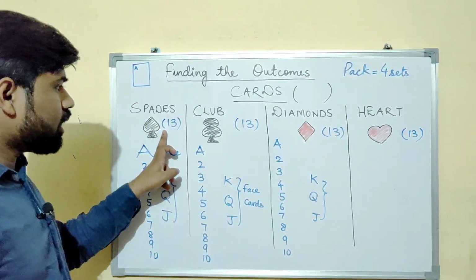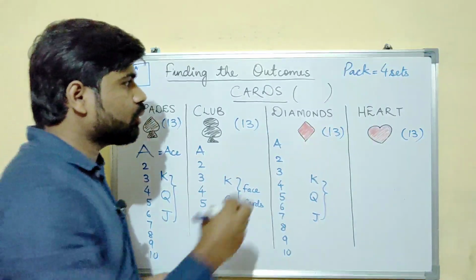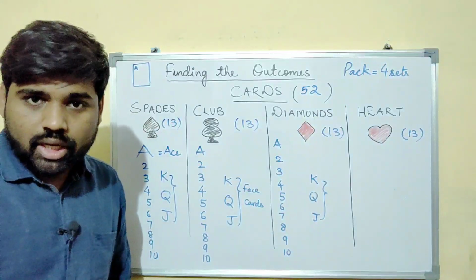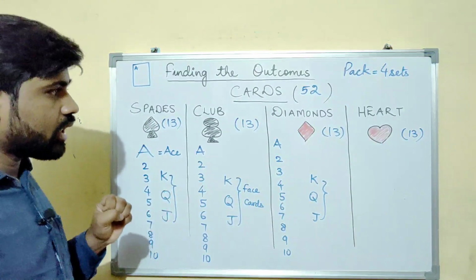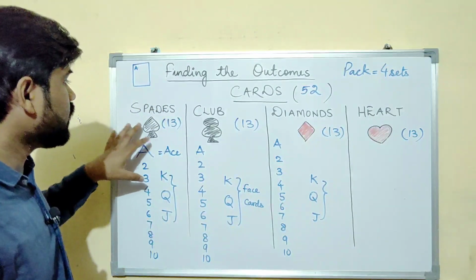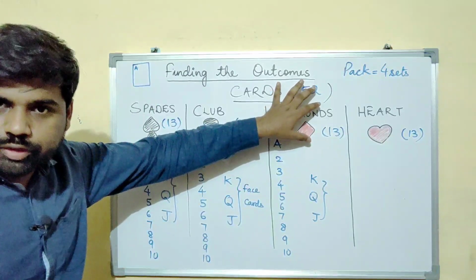In all, there are 13, 13, 13, 13. That means 13 fours are 52. In all, there are 52 cards. Do note in your notebook. This is very important. I think no one would tell you this in such depth. See, 13 fours are 52. That means total cards are 52.